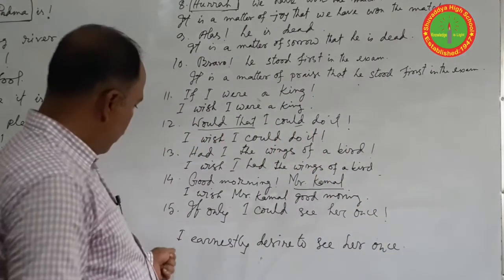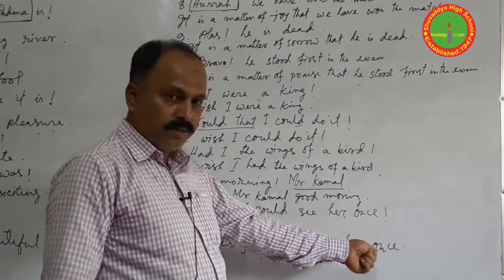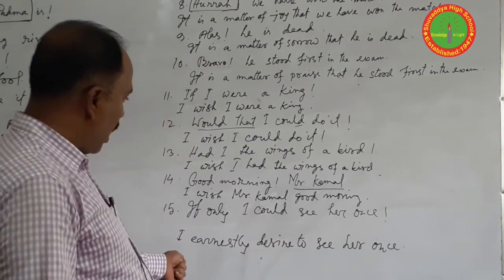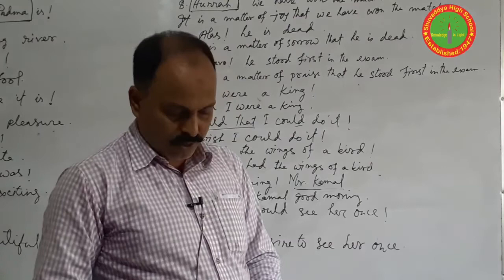So this is the answer. I earnestly desire to see her once. You can also write, I wish to see her once.